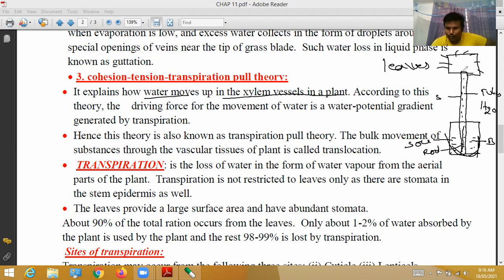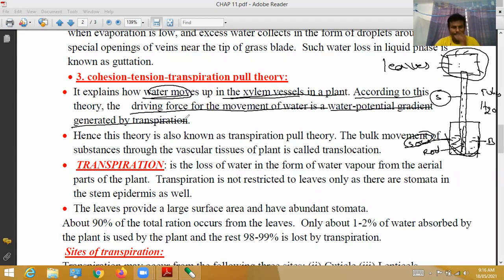Through this tube, the sponge continuously absorbs water and evaporates it into the atmosphere. In the same way, imagine this is leaves, this is stem, this is soil, and in the soil these are root-like structures. Just as water evaporates here, in the same way it happens in plants also. That's why the cohesion-tension theory explains how water moves up in xylem vessels in a plant. According to this theory, the driving force for the movement of water is the water potential gradient generated by transpiration.